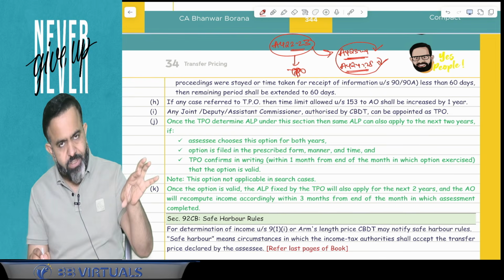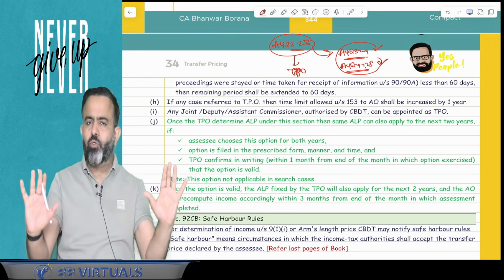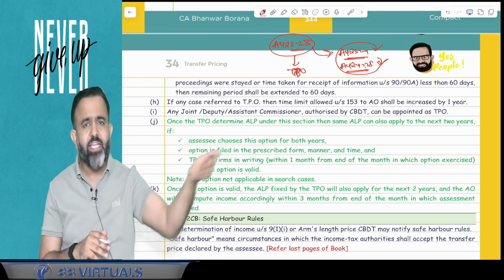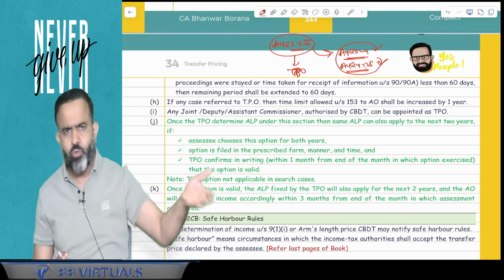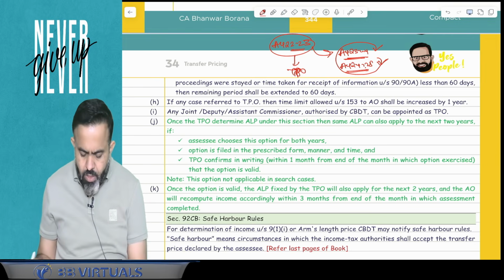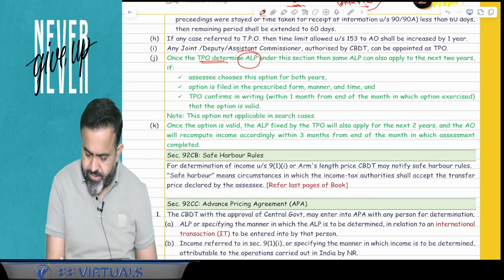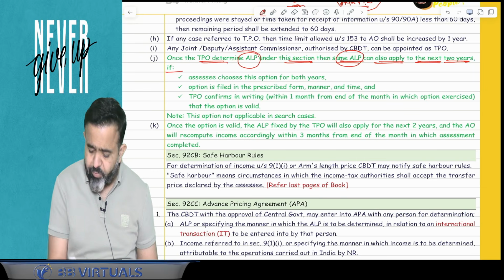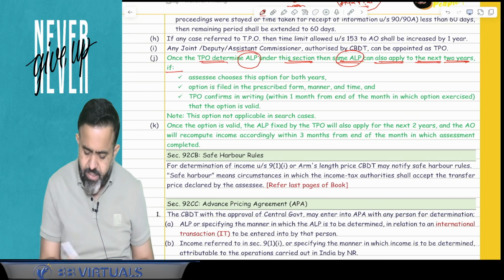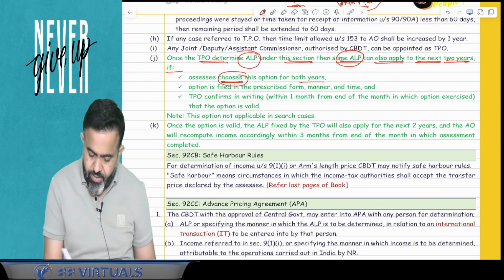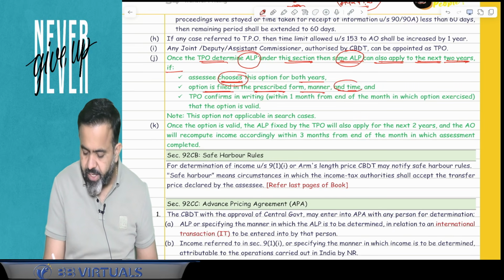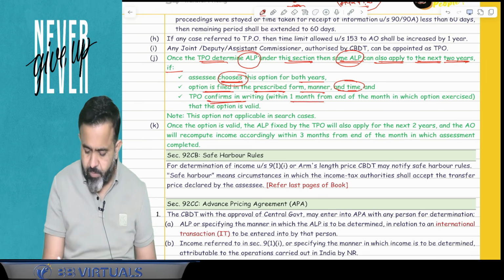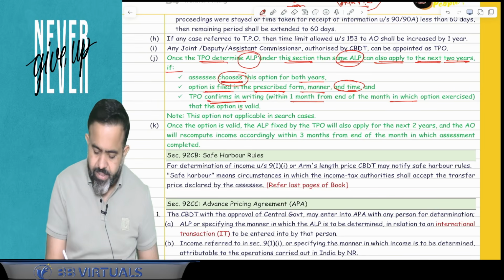But guys, there are certain conditions. If the arm's length price is determined by the TPO, you have an option. There will be a form and you file that form and say that you want to apply this arm's length price for the next 2 years also, then it is applicable. So once the TPO determines the arm's length price under this section, the same arm's length price can be applied to the next 2 years if 3 conditions are satisfied. One is the assessee chooses this option for both the years. The option has to be filed in the prescribed form, manner and time that the income tax department will prescribe, and the TPO confirms in writing within 1 month from the end of the month in which the option is exercised that the option is valid.